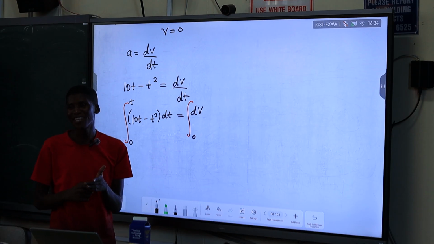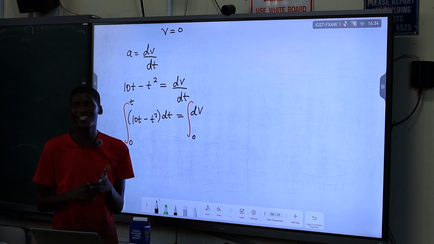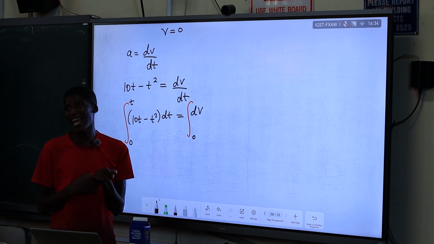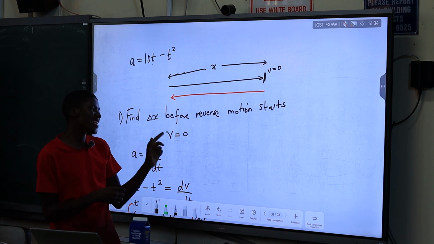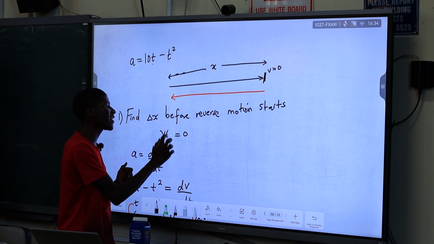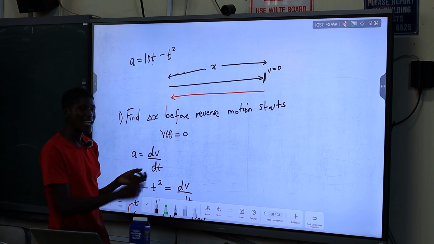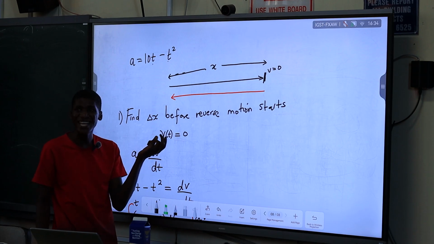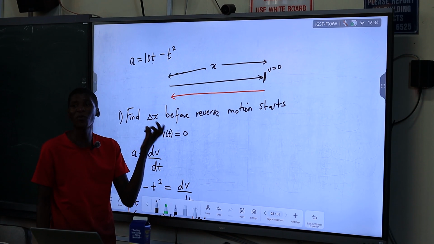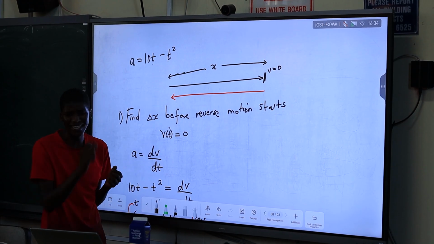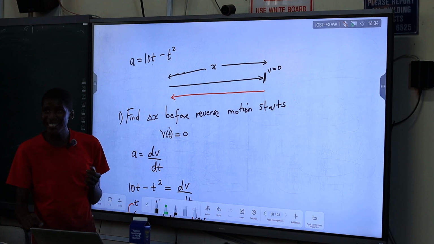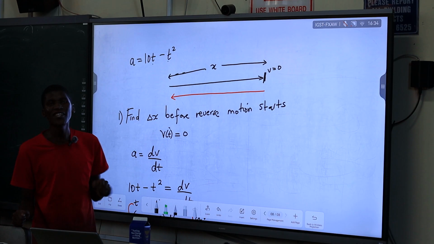Can you really solve that mathematically? What we are trying to do here is to find the equation for the velocity as a function of time. Then take that equation and substitute velocity equal to 0 to solve at what time the velocity is 0, and use that time to find the displacement.